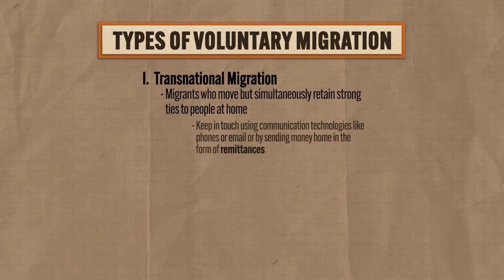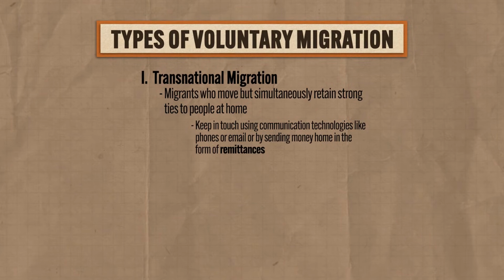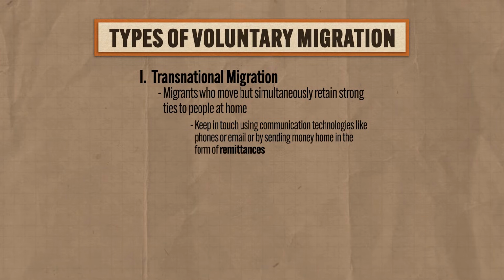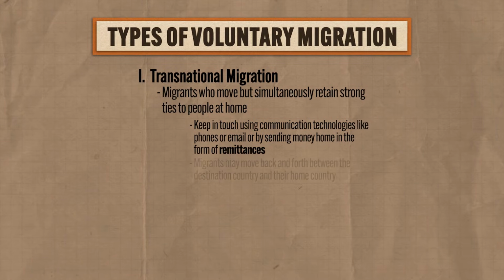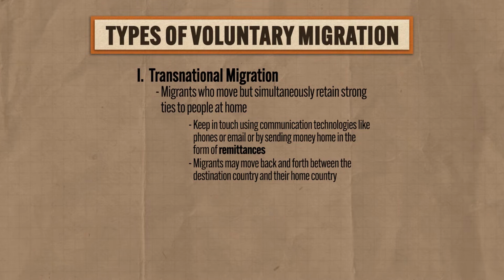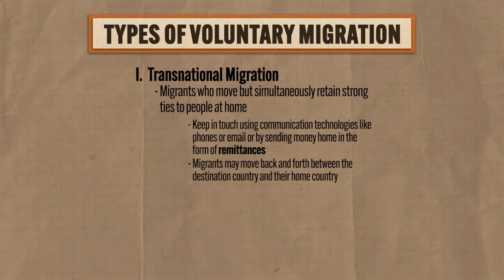First, these migrants can keep in touch with friends and family left behind through communication technologies like phones or email, or by sending money home in the form of remittances. Second, transnational migrants may move back and forth between their destination country and their home country. Either way, these kinds of migrants basically live in 2 cultures at once.